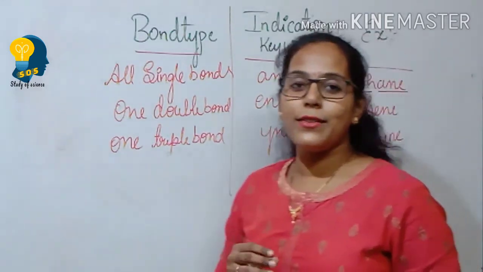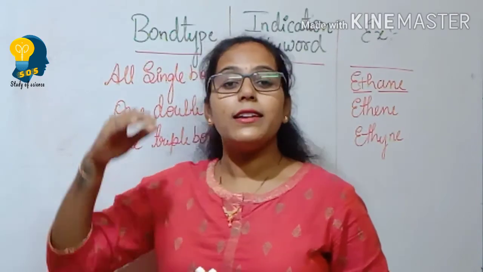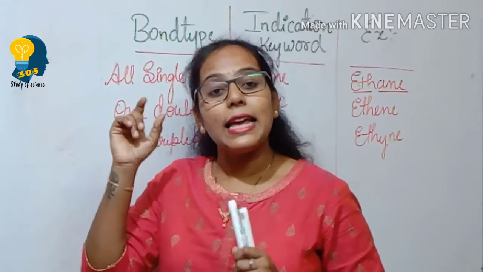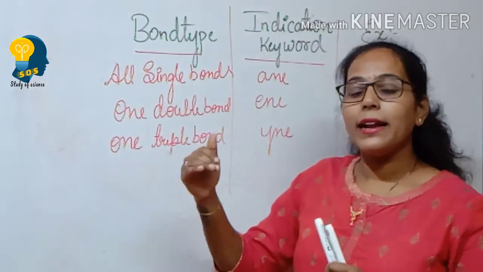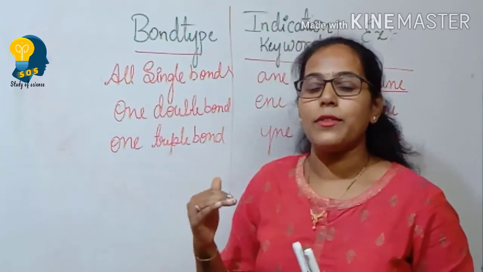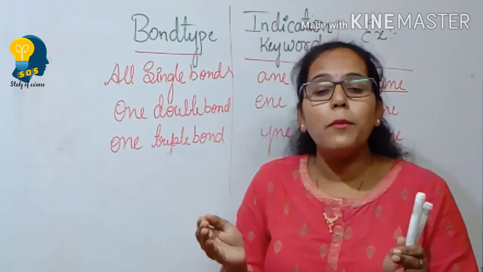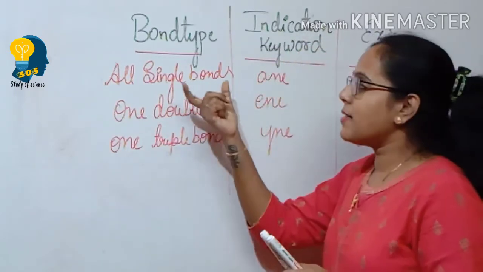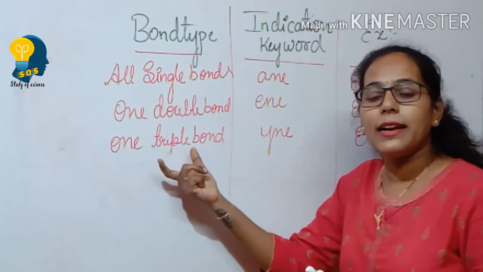Firstly, we have understood the nomenclature based on the number of carbon atoms. As we have seen, if there is one carbon atom, we say meth, and if there are two carbons, eth, followed by prop, but, pent, hex and so on. So that was all based on the number of carbon atoms. Secondly, the nomenclature is based on the bonds which are being formed between the carbon and carbon atom. So the bonds may be a single bond, or one double bond, or one triple bond between the carbon and carbon atom.